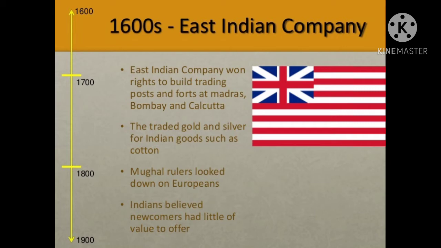And you know that many sea routes were also discovered. Vasco da Gama, a Portuguese traveler, discovered the sea route to India in the year 1498. The Dutch people, whom we now call Holland, also established their trade centers, business centers, and the Portuguese people also established their trade centers. And the English East India Company people also established their centers in India.